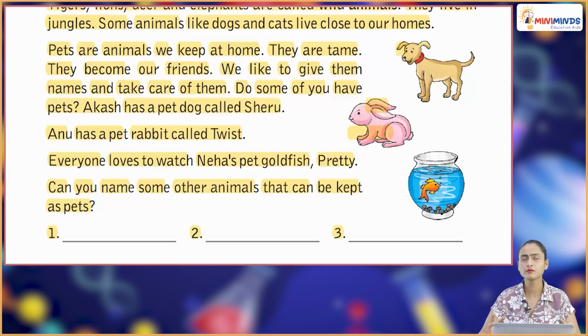So pets are those animals that you can keep at your homes, and then you love to take care of them for different kinds of purposes. For example, here are a couple of names that have pets and they have certain names also. Dog, cat, fish, you can keep anything as a pet.